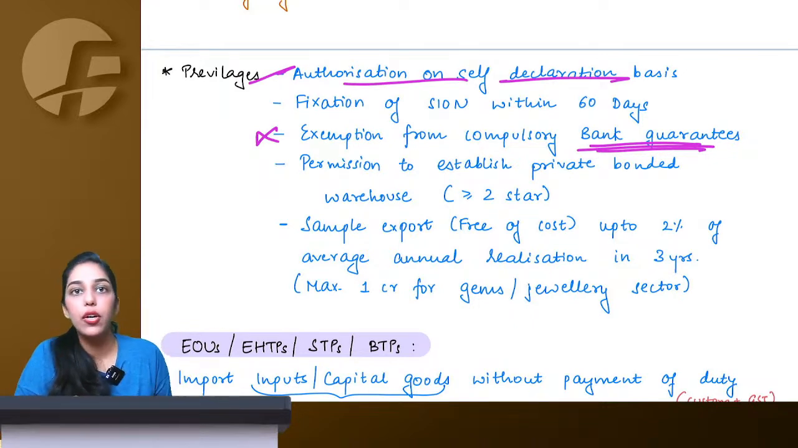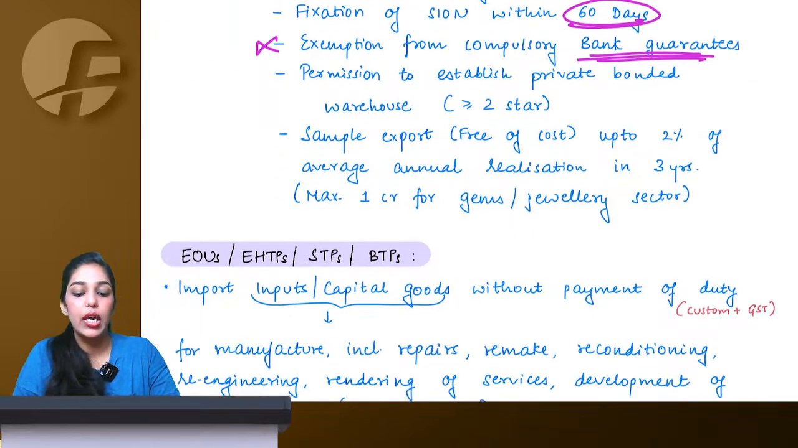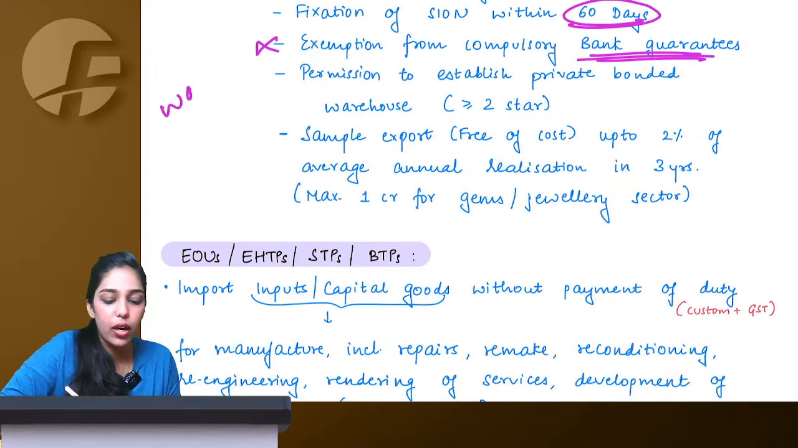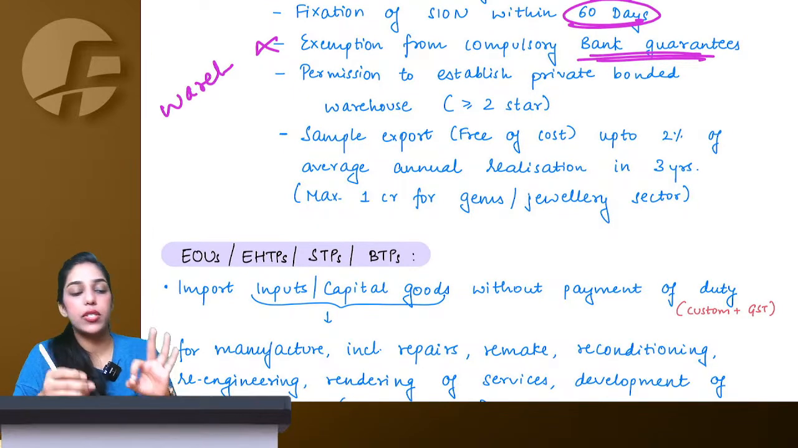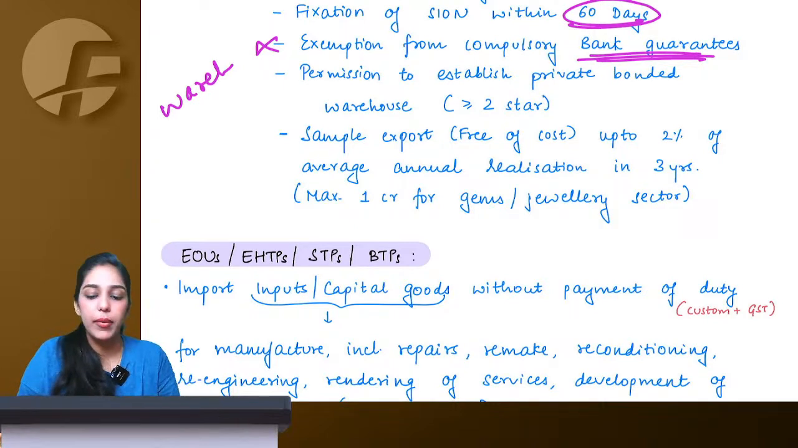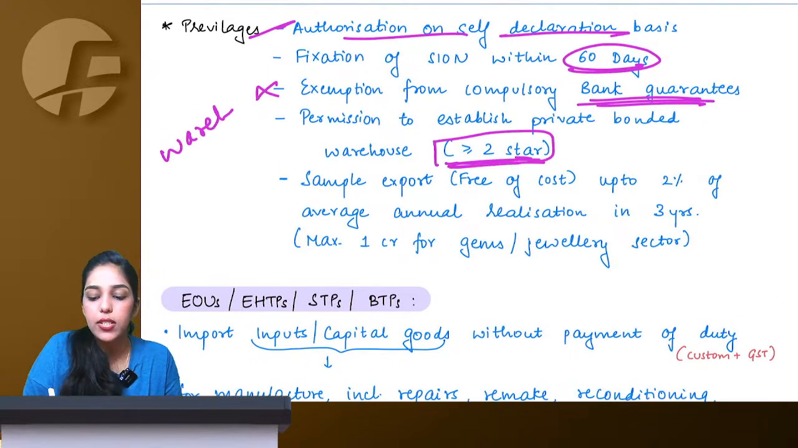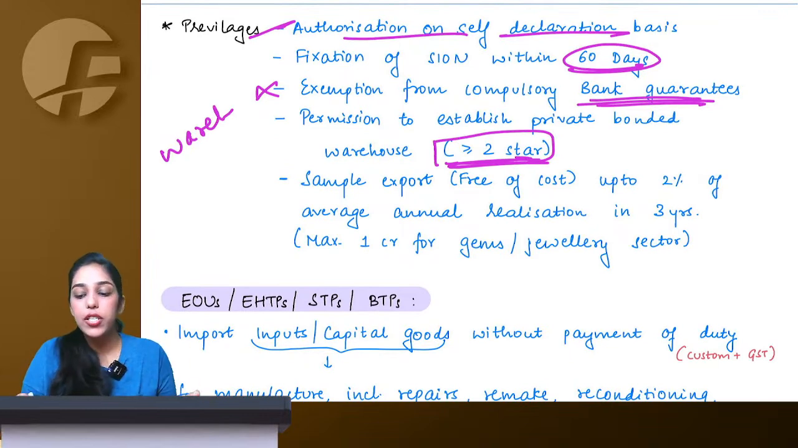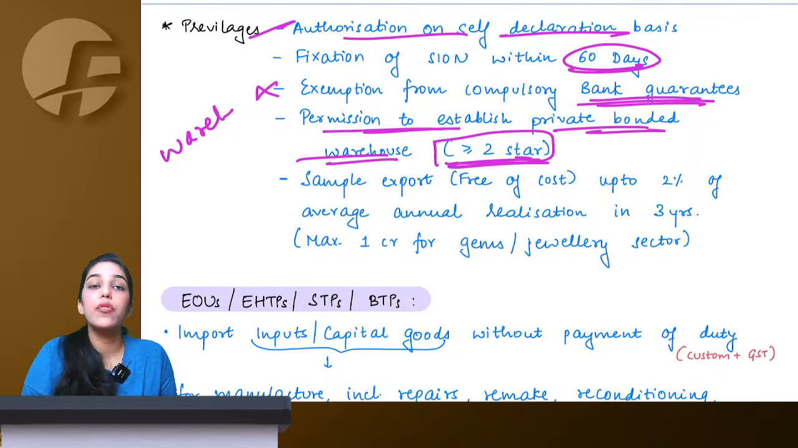If you apply for SION, your SION is fixed within 60 days only. Also, we had studied in the chapter of warehousing, right? We've studied 3 types of warehouse: public warehouse, private warehouse and special warehouse. So if you are a status holder, means at least 2 or above star status holders can even establish their own private bonded warehouses also.